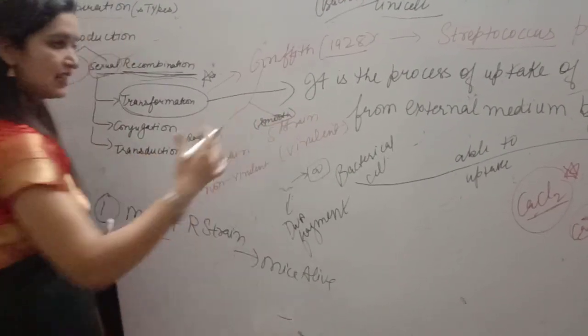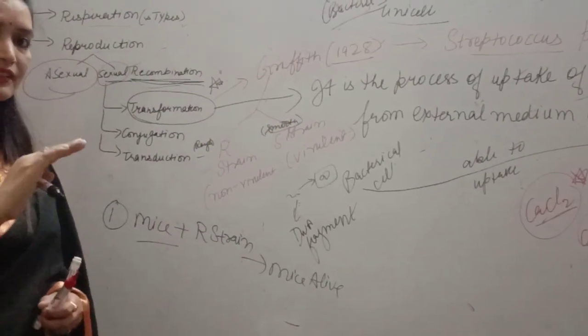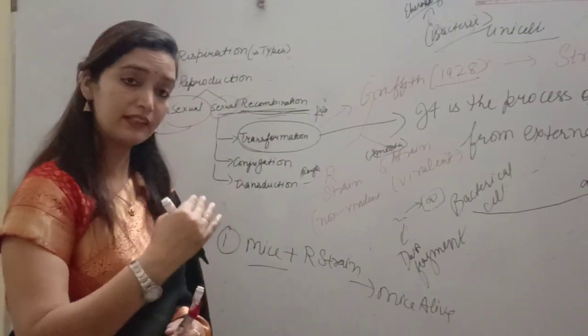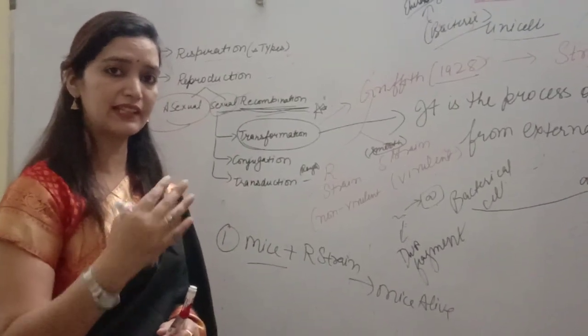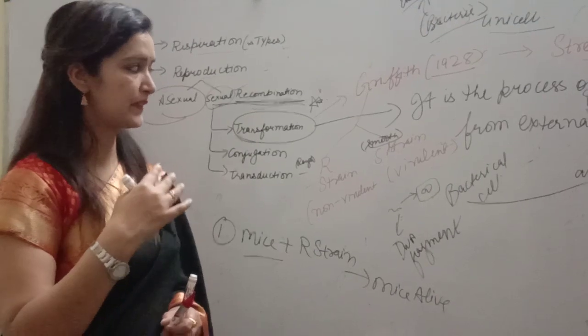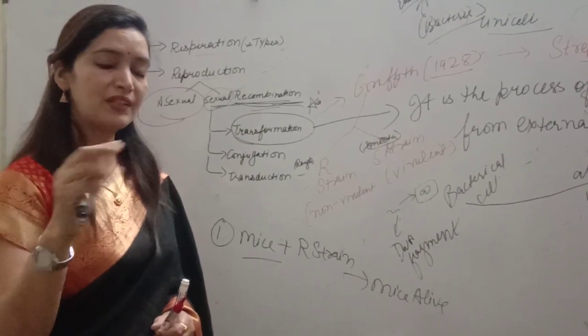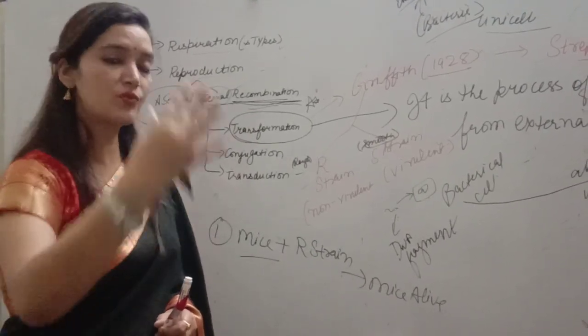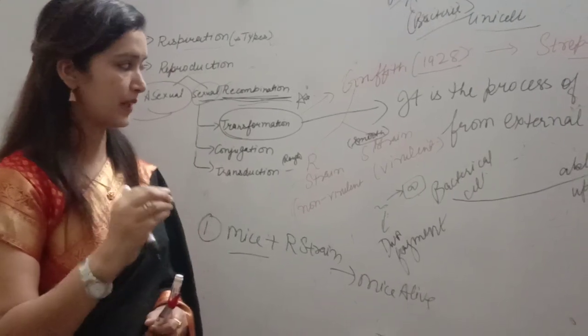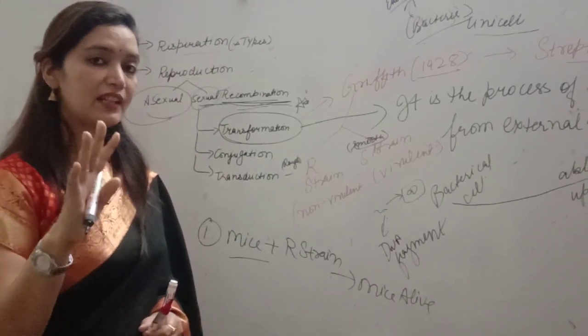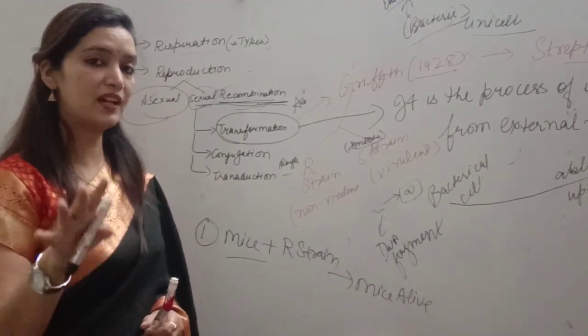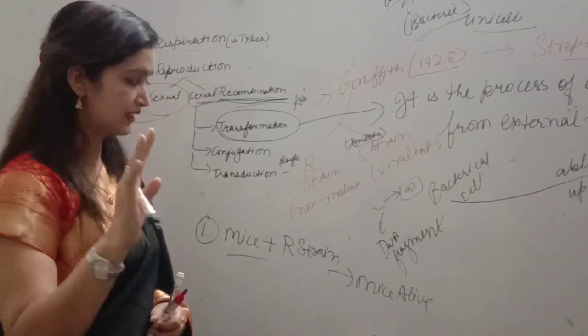Whenever the bacterial cell has a hard layer, maybe in the form of glycocalyx, that is called a capsule. If it is loose in nature, that is called a slime layer. If it is hard in nature and present outside the cell wall of bacteria, that is called a capsule. And generally capsules are present in pathogenic bacteria, or virulent bacteria that are disease causing.